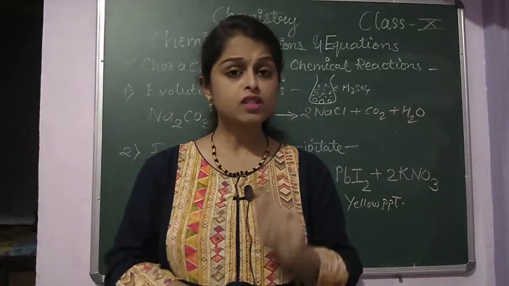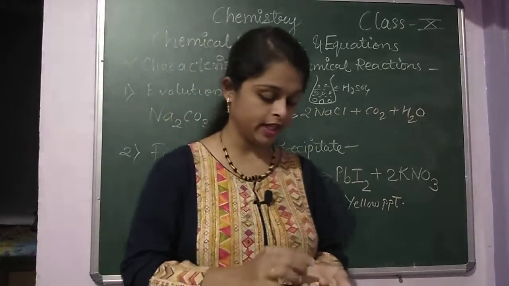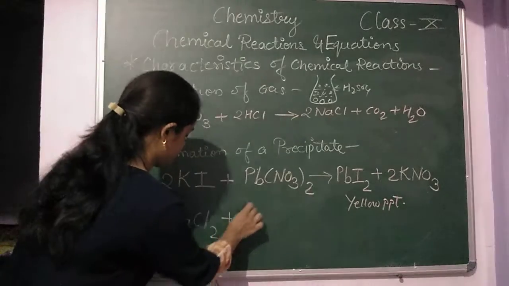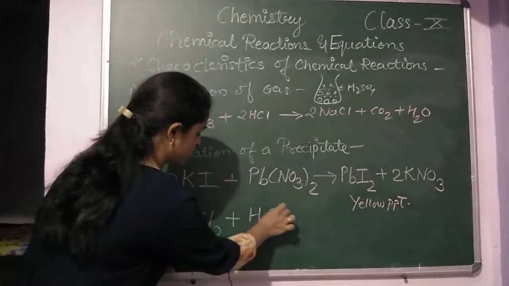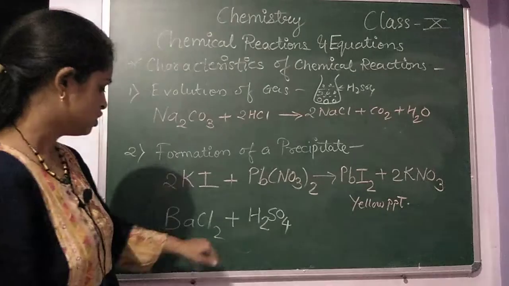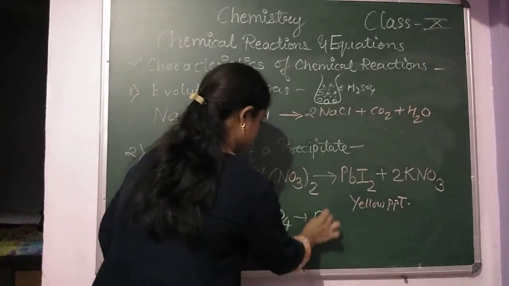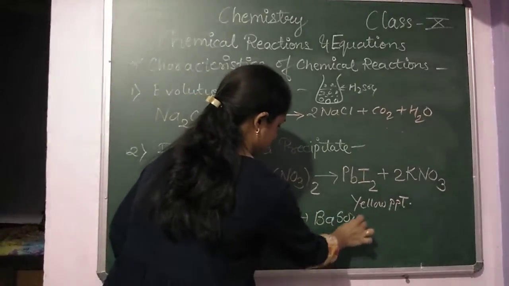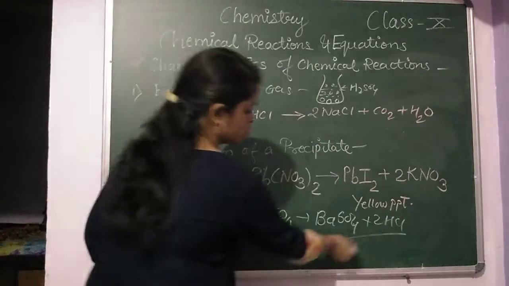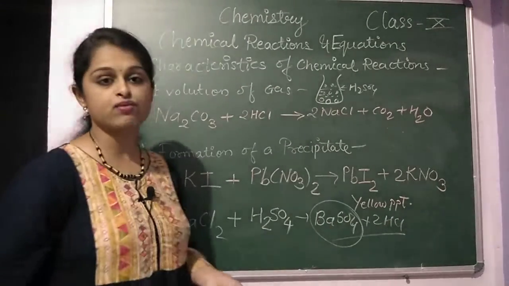Understood? One more example we are going to take, that is barium chloride. When barium chloride reacts with sulfuric acid, there is formation of barium sulfate and it gives HCl. Here also a white precipitate is forming.